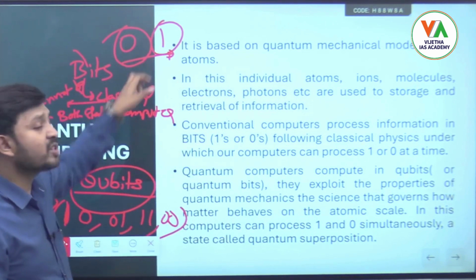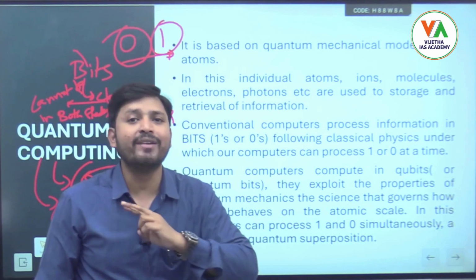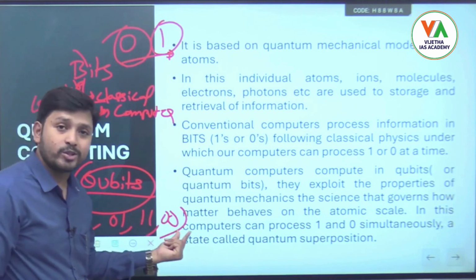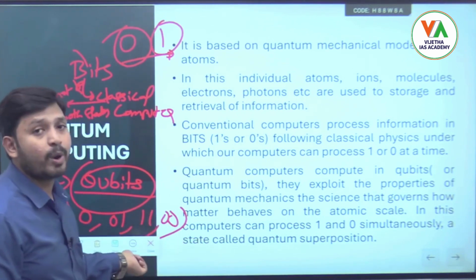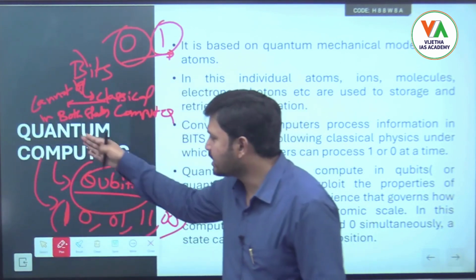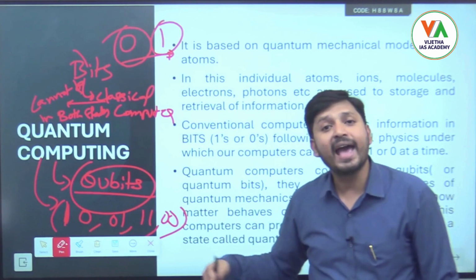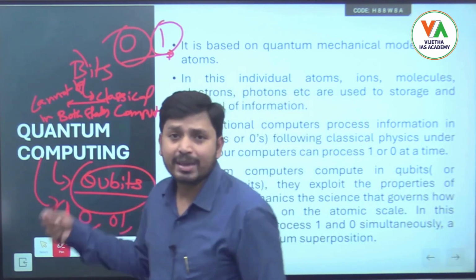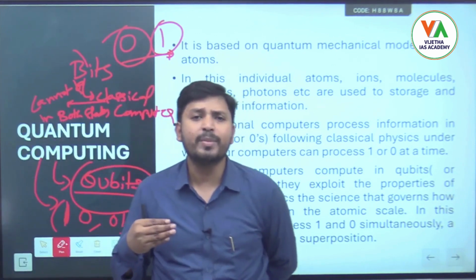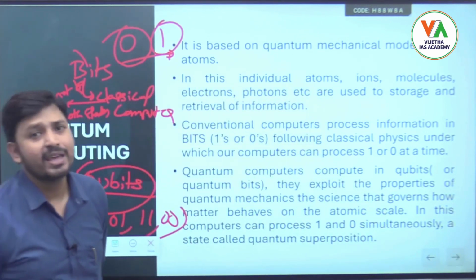But here, because of two events, how many possibilities are there? Only one, either it is 0 or it is 1, but never both. In this case, it can be 1 0 or 0 1 or 1 1 or 0 0. So there is a chance of increasing the probability, since the number of events has increased. In quantum computing we use the same concept, because the computational power has increased. The computational power of quantum computers will be much higher than classical computers, where information is processed in the form of qubits.